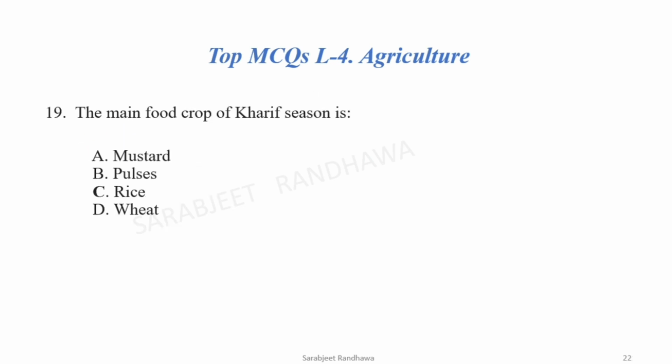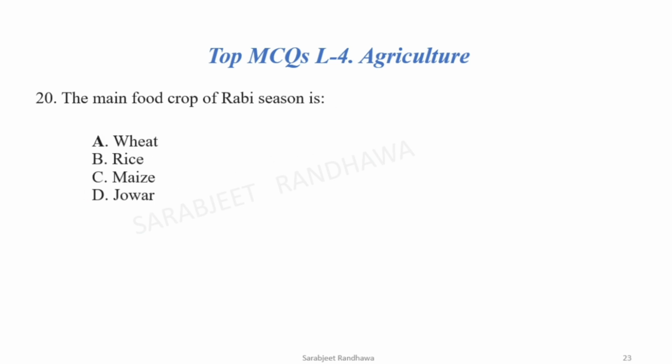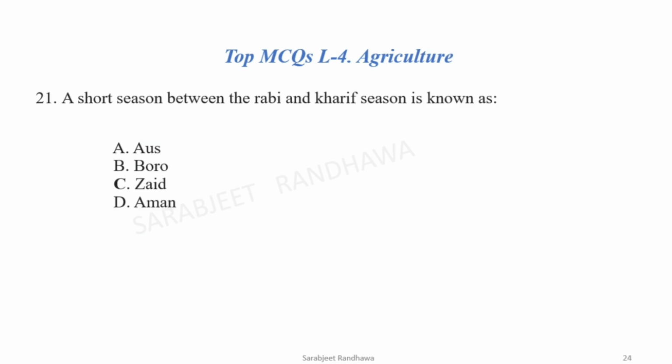Moving to the next. The main food crop of Kharif season is, Kharif is the rainy season. So in the rainy season, the rice is the crop which is mainly grown and it takes a lot of water supply. That's why it is grown in the Kharif season. Next is the main food crop of Rabi season is wheat. Wheat is grown in the winter season. Next, a short season between the Rabi and Kharif season is known as the Zaid season.